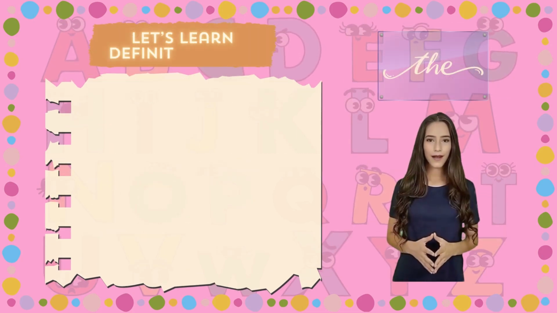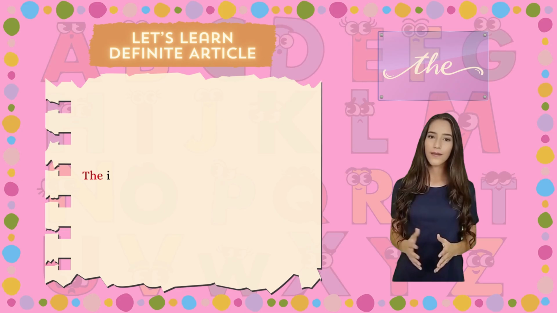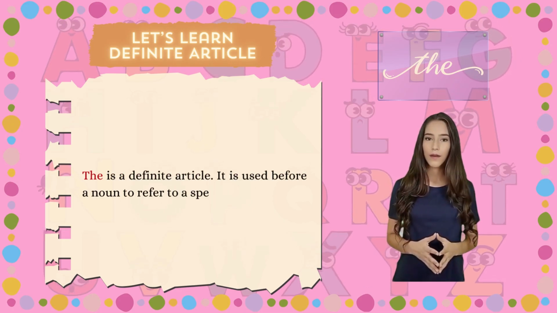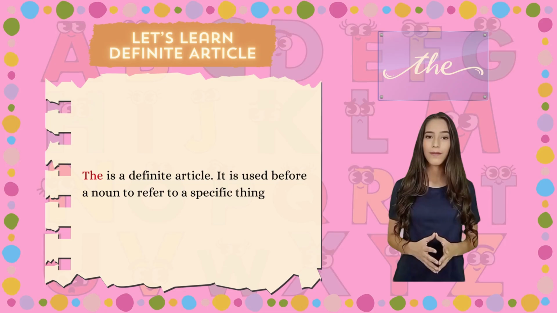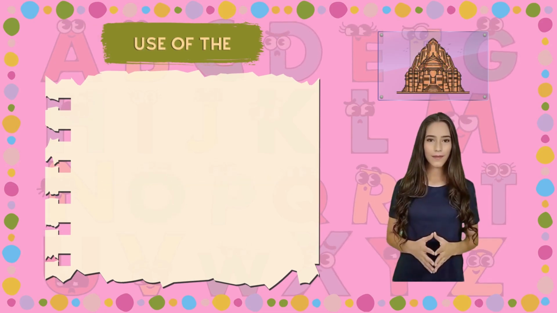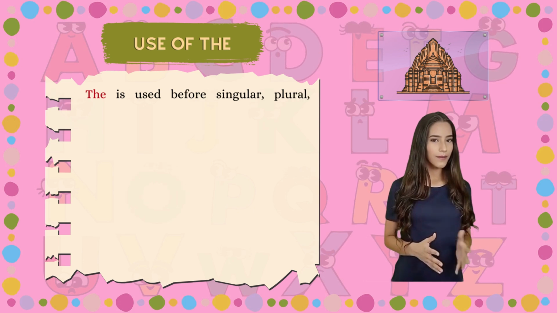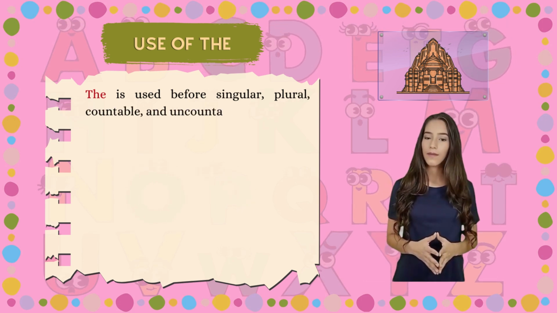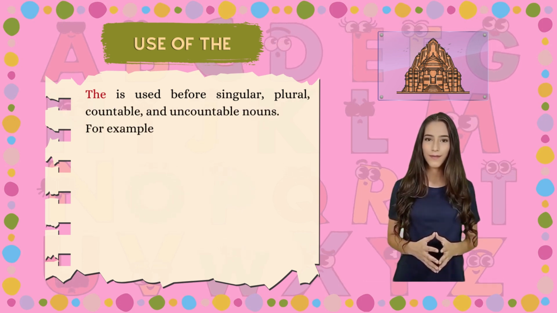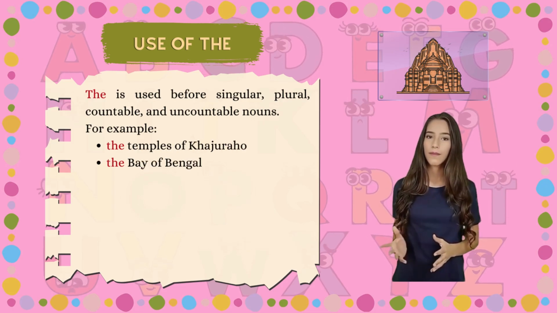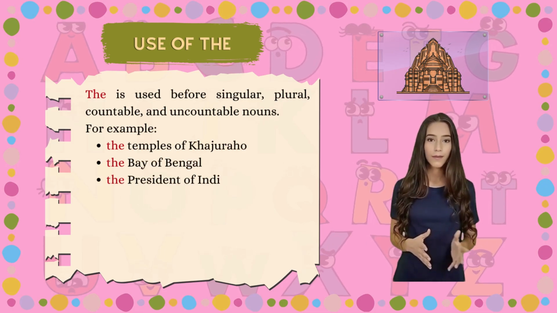Let's learn definite article. The is a definite article. It is used before a noun to refer to a specific thing. Use of the. The is used before singular, plural, countable, and uncountable nouns. For example, the temples of Khajuraho, the Bay of Bengal, the President of India.